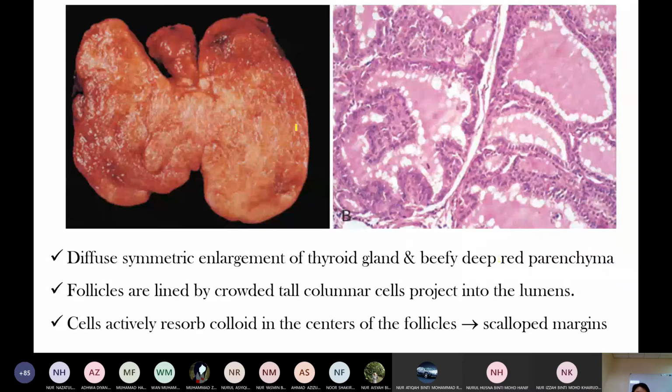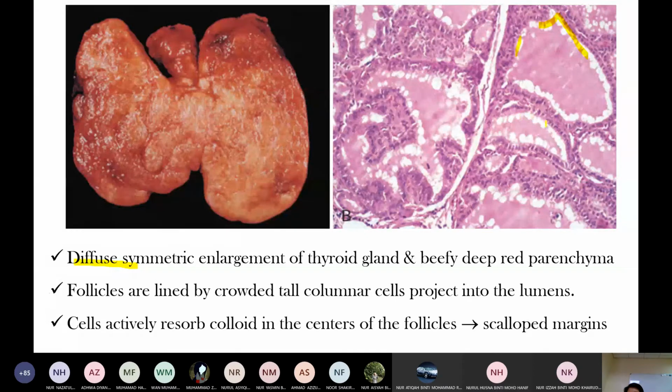So in Graves' disease, the thyroid gland is diffusely, symmetrically enlarged, and the consistency is like beef. So these are the thyroid follicles. Do you notice here? The thyroid follicle lining epithelial cells are active, so they are tall columnar cells.